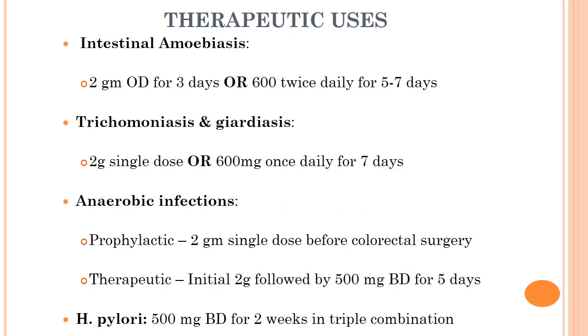Uses of tinidazole: first, intestinal amoebiasis, 2 gram OD for 3 days or 600 mg twice daily for 5 to 7 days. Then trichomoniasis or giardiasis, 2 gram single dose or 600 mg once daily for 7 days. For anaerobic infection, for prophylactic use, 2 gram single dose before colorectal surgery, and for therapeutic use initially 2 gram followed by 500 mg BD for 5 days. Then for H. pylori infection, 500 mg BD for 2 weeks in triple drug combination.